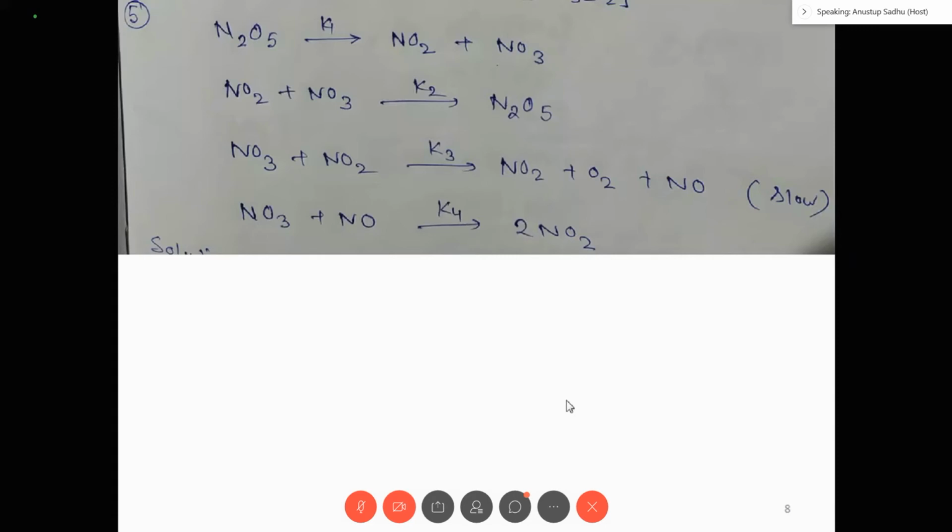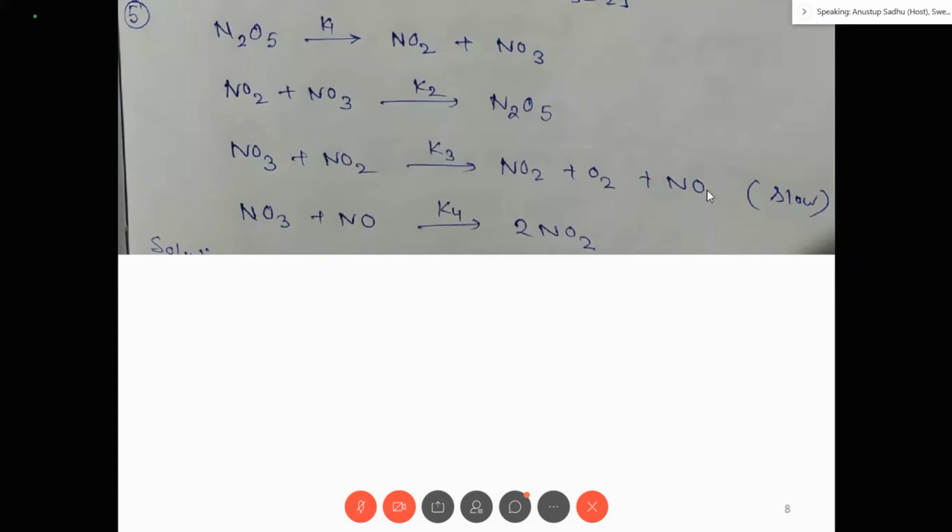In this case this is not the overall rate of the reaction, last step. This is the overall rate of the reaction because here it is mentioned that the third step is the slowest step. So before determining the overall rate, you have to first recognize which are the intermediates, and you have to apply the steady state theory. So tell me, what are the intermediates in this case?